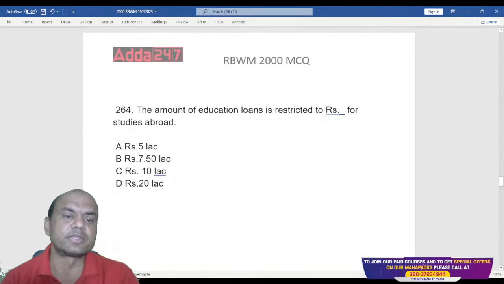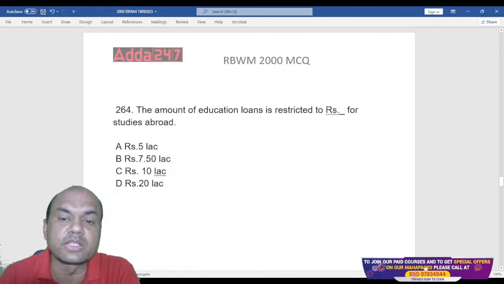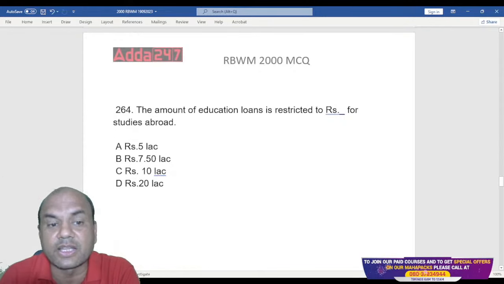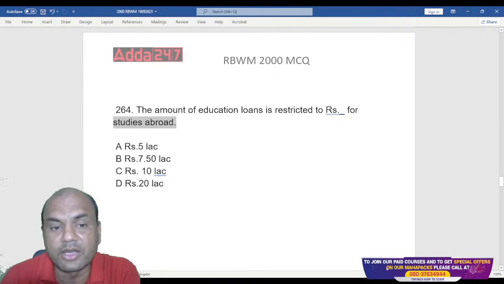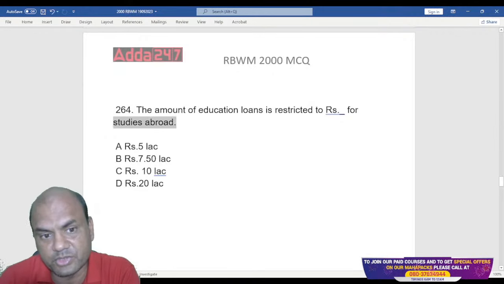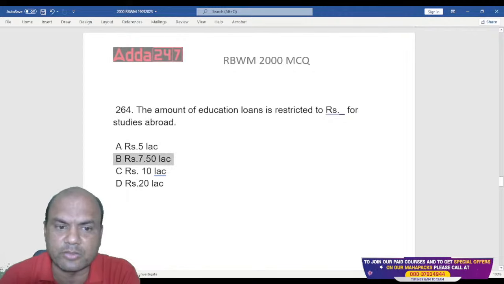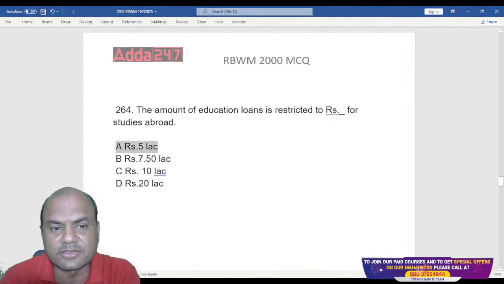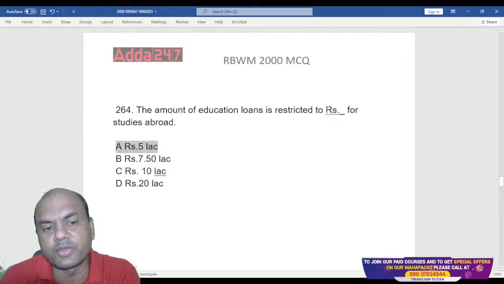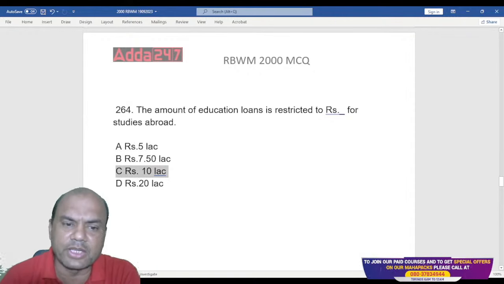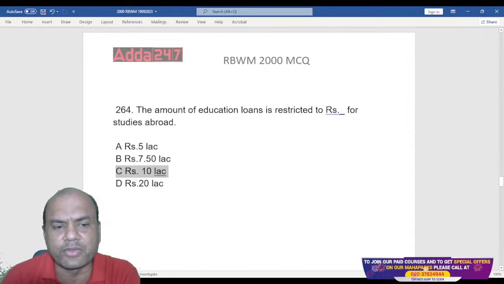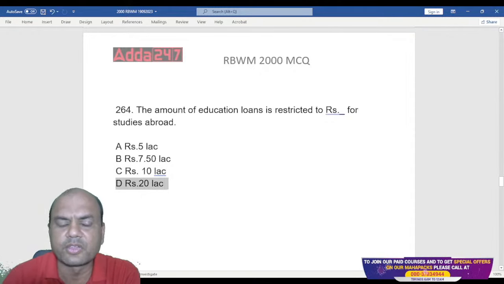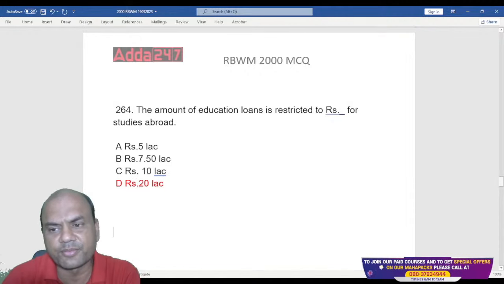Got it? Next one. The amount of education loan is restricted to rupees dash for studies abroad. Just now I told you 10 lakhs was for India. So abroad will be what? It will be lesser, 7.5 lakhs? It will be 5 lakhs? Or will it be 10 lakhs? If within India I am giving it for 10 lakhs, abroad will definitely be higher, isn't it? Logical. So the answer will be 20 lakhs over here. Answer is 20 lakhs. Got it? Next one.